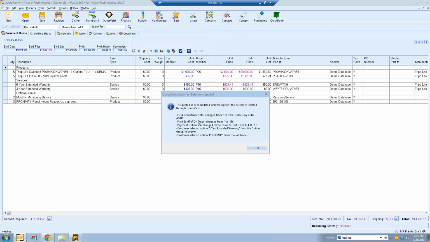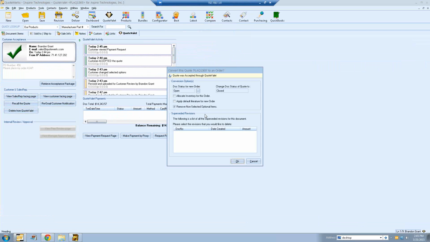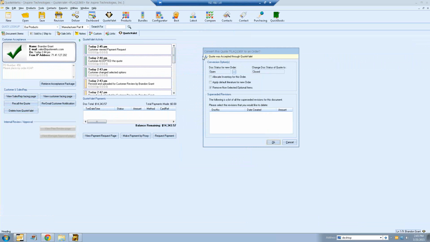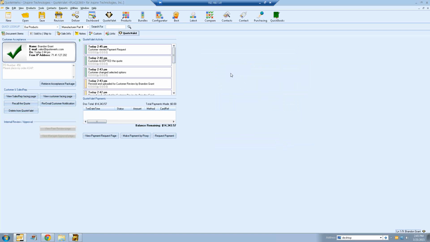So now that the customer has accepted the quote, you'll see that QuoteValet has prompted you with a few options, letting you know, okay, customer did a few things here. By default, when your customer has accepted the quote, QuoteWerks wants to convert the quote to an order. That's actually how we basically close the quote in QuoteWerks. I'm going to hit cancel right now just because there's a few other things I wanted to show you, but that would typically be the next step: you want to convert this quote to an order so you can close it.